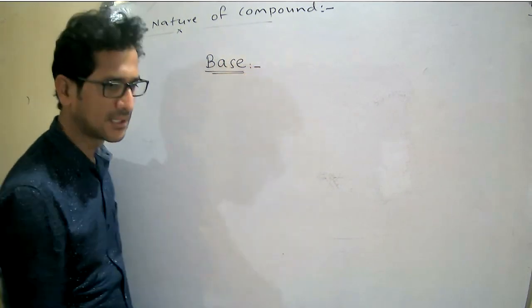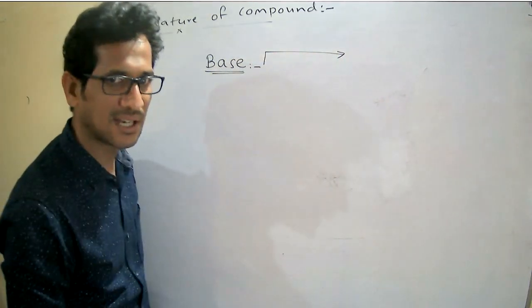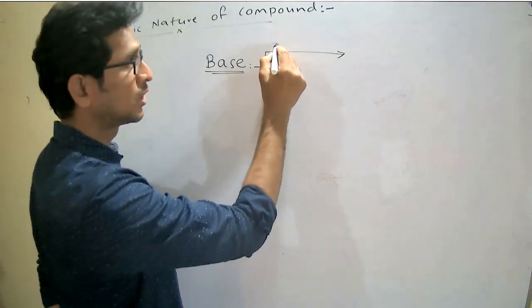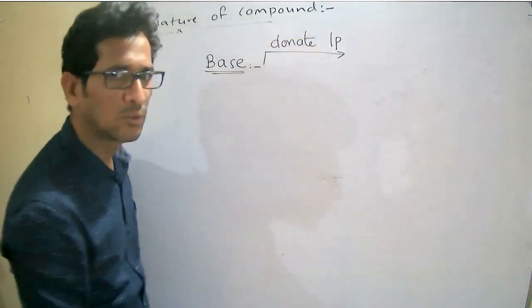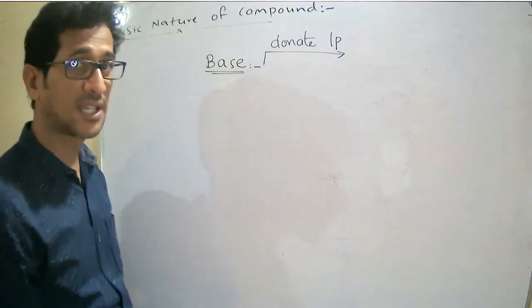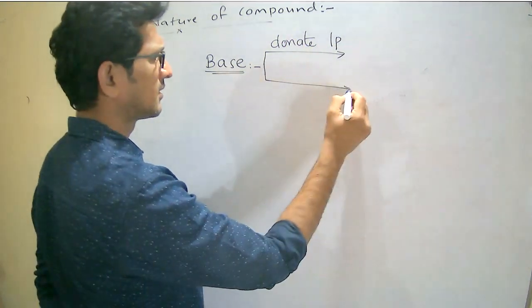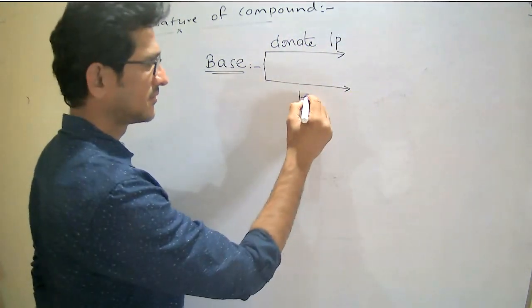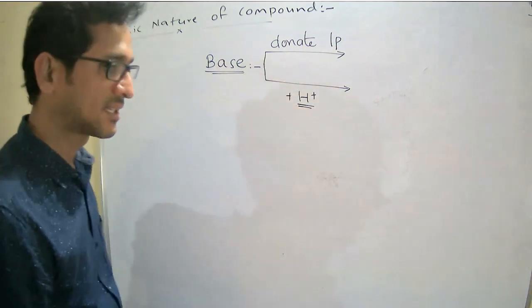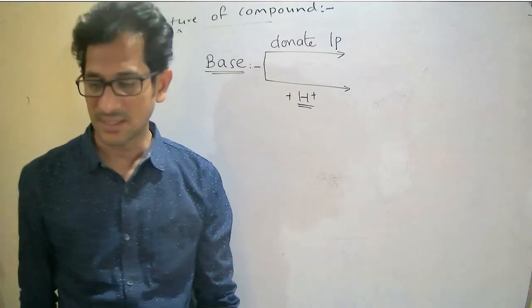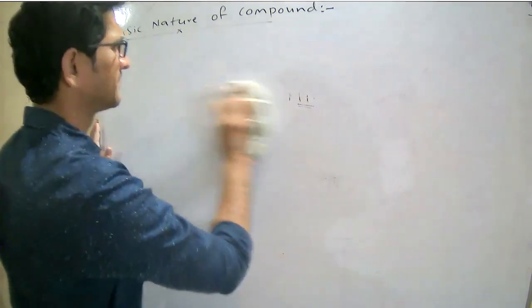A base is a species or a compound which can donate a lone pair of electrons, or which can accept a proton, is called a base, right? Okay.